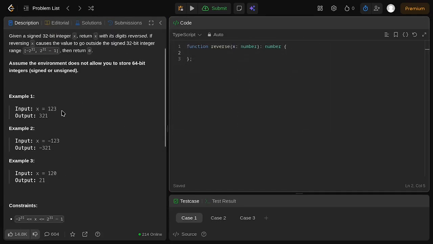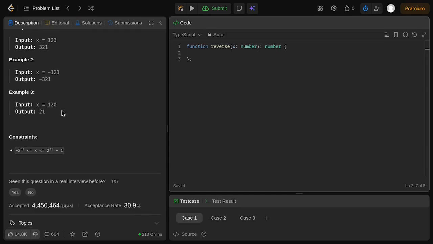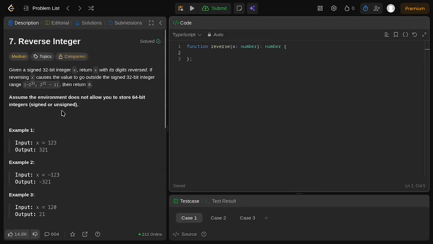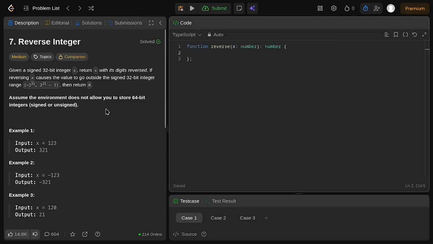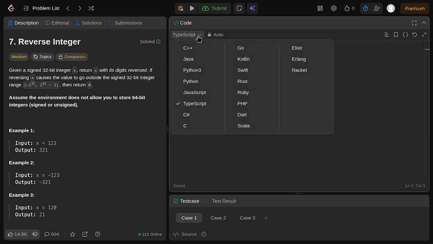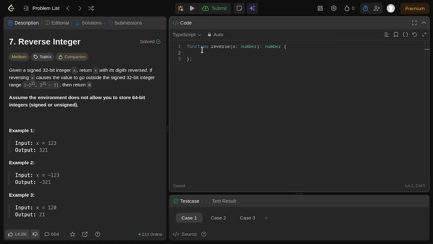You might want to use string manipulation with an array, since we are using TypeScript right here. But for this challenge, we are working with an integer number, so using an array and string is considered a little bit of cheating, making things much easier, instead of operating on the integer with basic math calculation. We are using TypeScript as our language. If you want to use something other than TypeScript, then go ahead. I encourage you to do so.